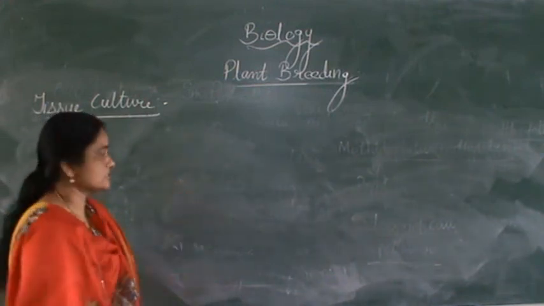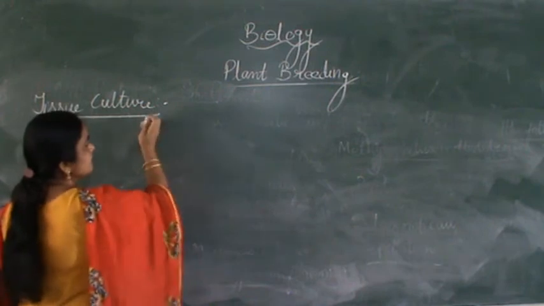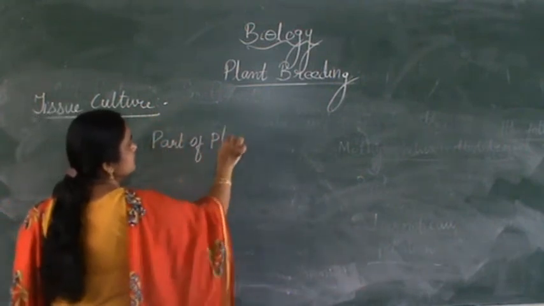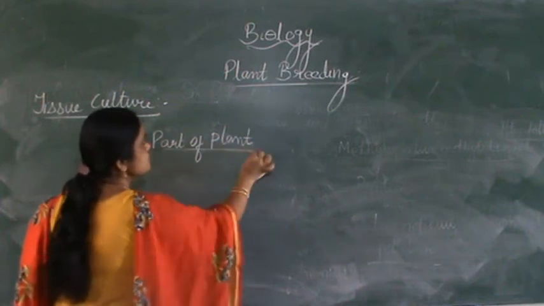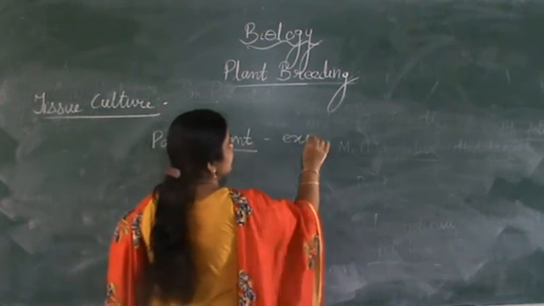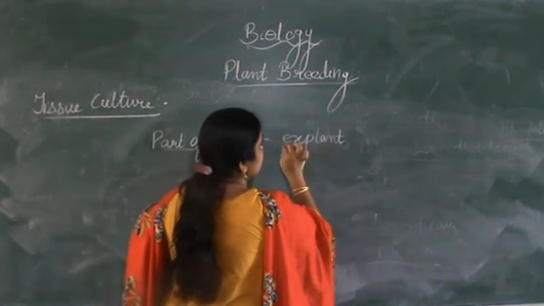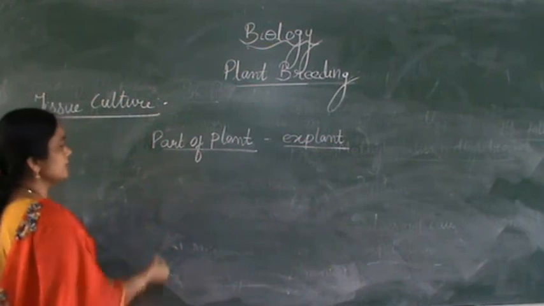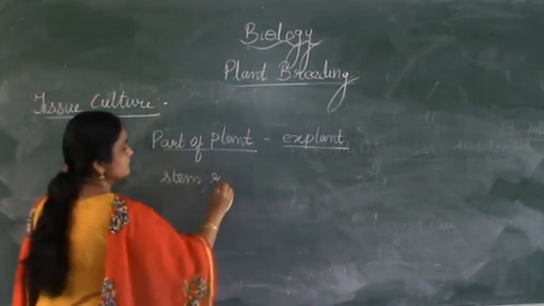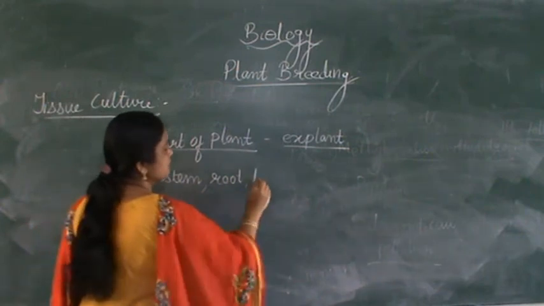as tissue culture. The part of the plant from which thousands of plants can be grown is known as explant. It can be a cell taken from the stem, from the root, or from the leaves.